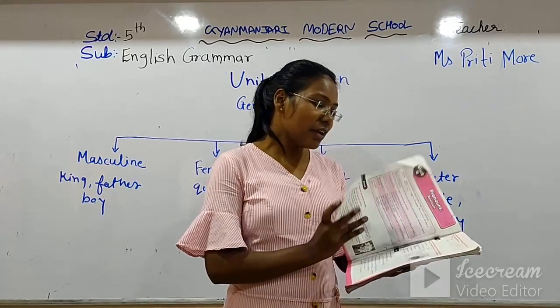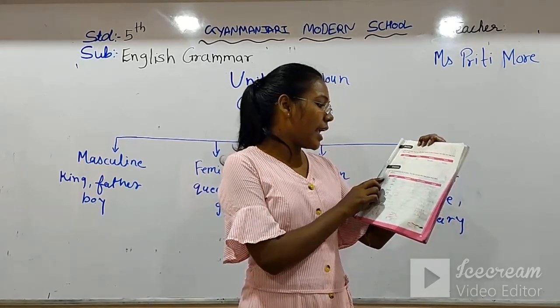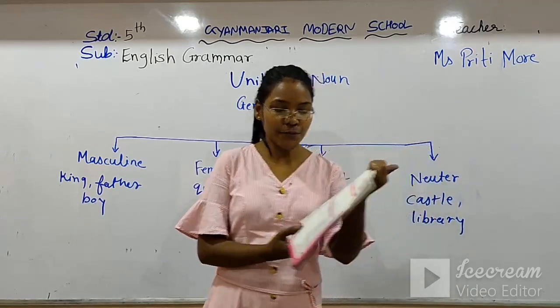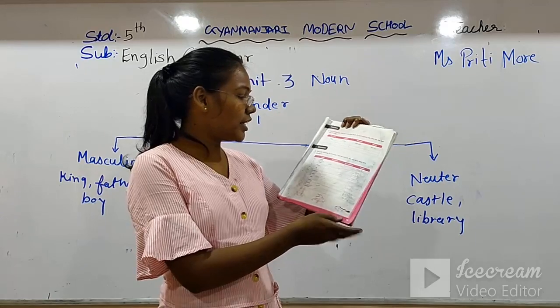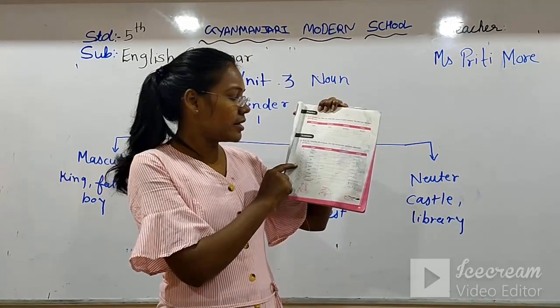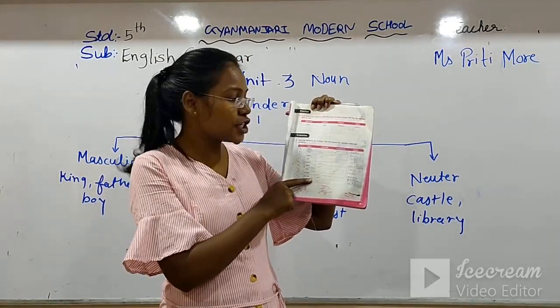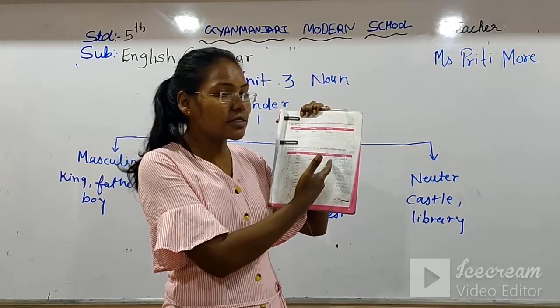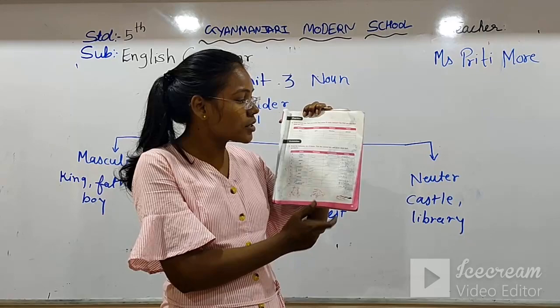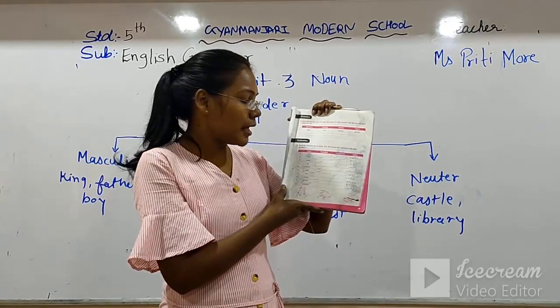So we have to do an extension exercise here. In your textbook, page number 15, there is a table. Some nouns are given in the first row, the second row is the countable box, the third row is the uncountable box, and the fourth is the gender box.